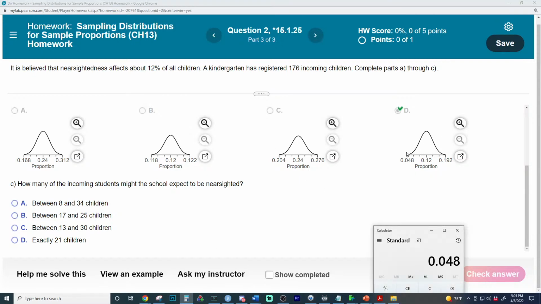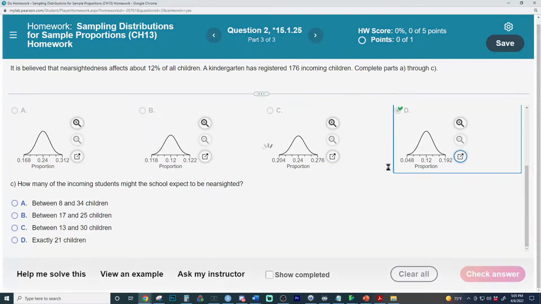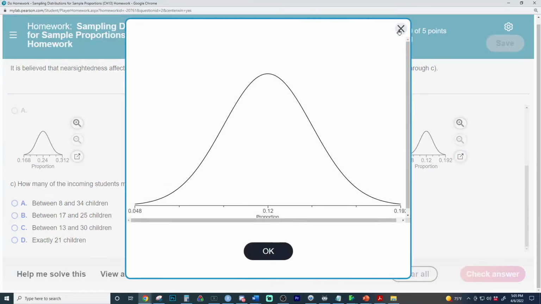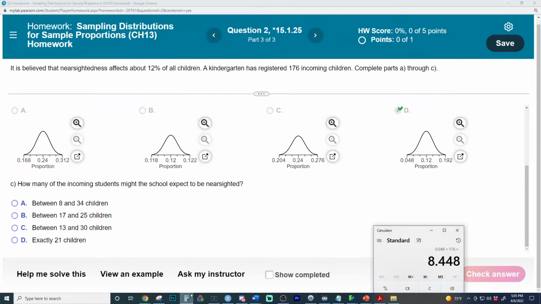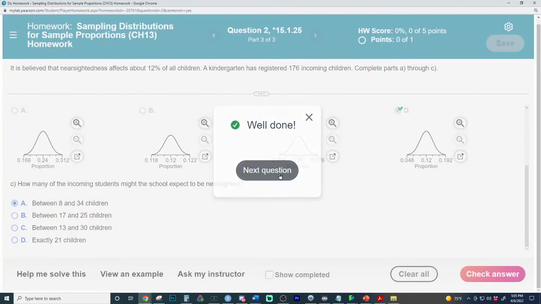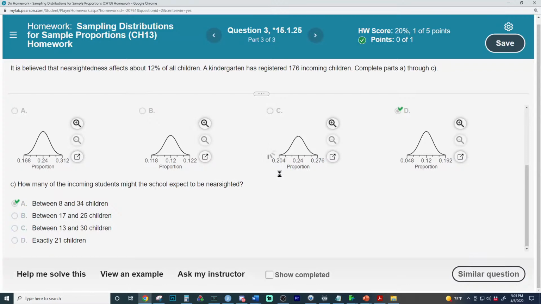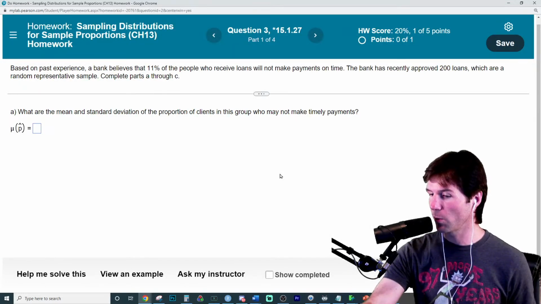So this is the lower end of what we would expect, and times it by the 176. And we'll see the lower number here of 8. And then if we take the higher number, do note that this is 3 standard deviations. The 3 standard deviations up of 1.92 times 176 is going to be rounded to 34, and that's got it. How's it look, Barrett? Let me know if you have questions. Is there anything else you're wondering about?